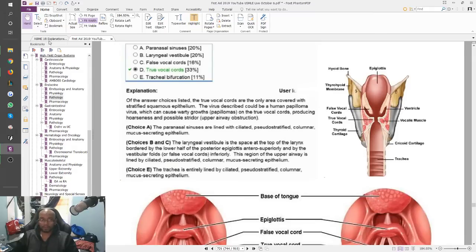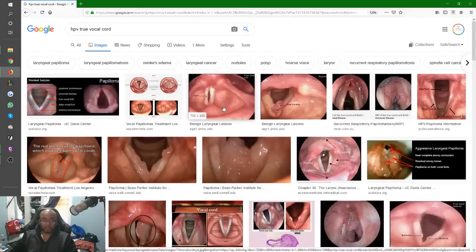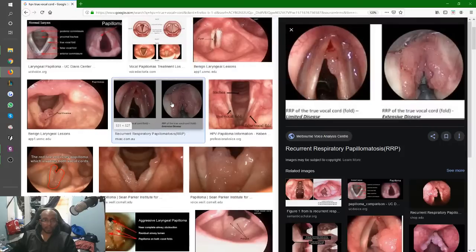Right, so I think I was also able to find images on Google, HPV true vocal cord. So when I searched online, you can see what we just looked at, right? This is what we were just looking at. So you see your true vocal cord, right? And they're showing you a cyst here. This is another one showing you the same kind of things we were looking at right now, right?